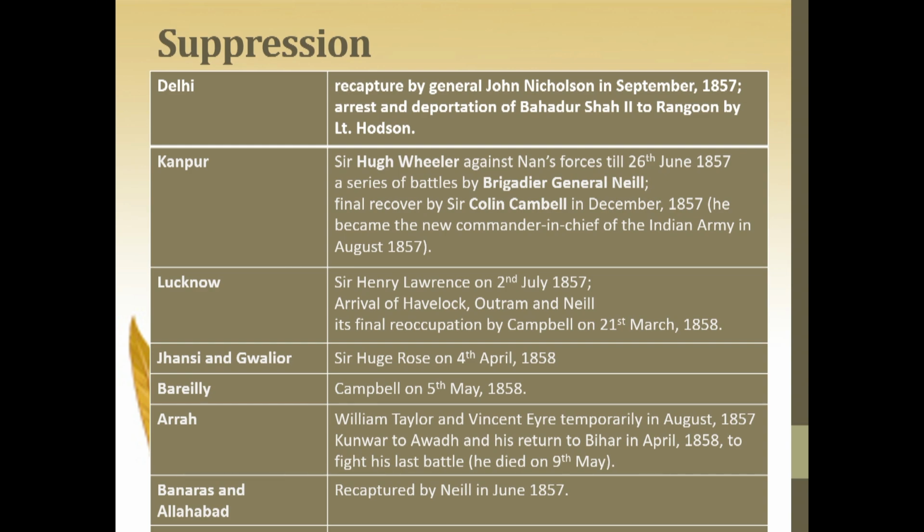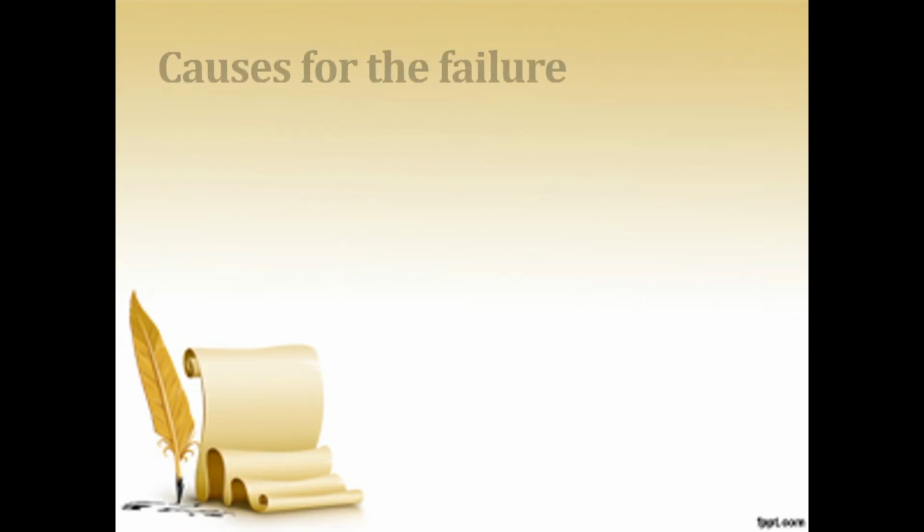A number of battles were fought. From Lucknow, we have Sir Henry Lawrence. From Jhansi and Gwalior, we have Hugh Rose. From Bareilly, we have Campbell. From Ara, we have William Taylor and Vincent Eyre. And from Banaras and Allahabad, we have seen Captain Neill. He crushed the revolt of 1857.